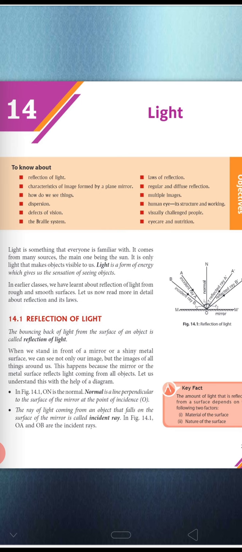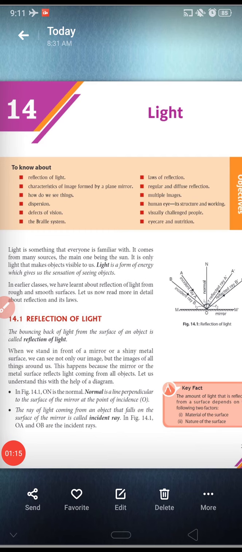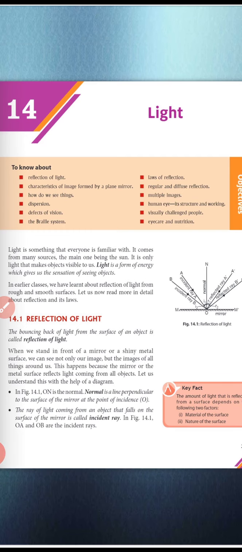Okay, so please listen to this topic very carefully. So what do you mean by reflection of light? The bouncing back of light from the surface of an object is called reflection of light. Okay, bouncing back of light means when light strikes a plane mirror, then after striking it will bounce back in a different direction. So this phenomenon is called reflection of light.